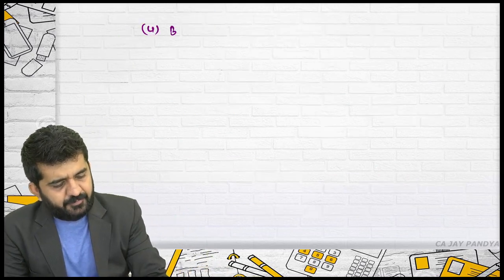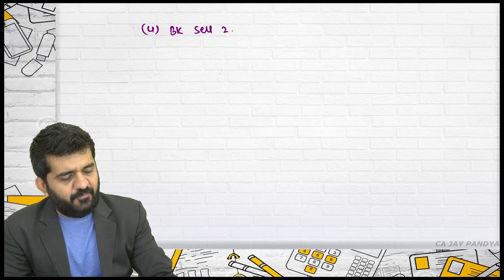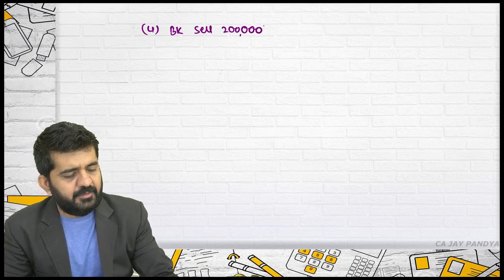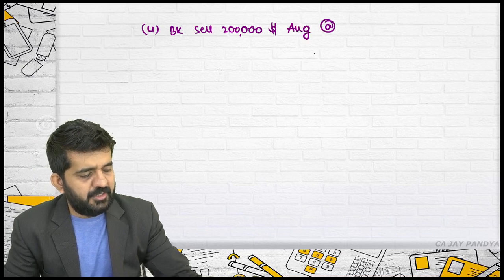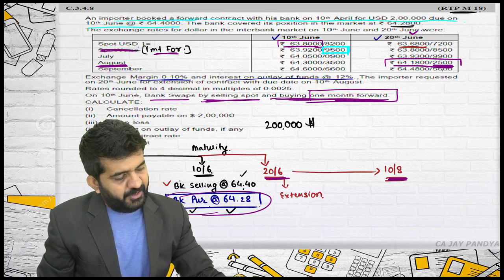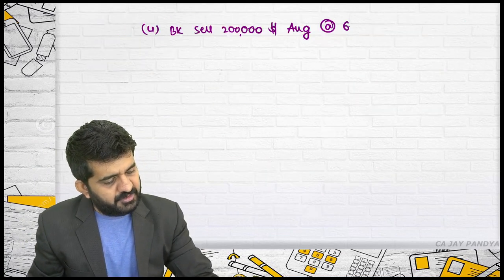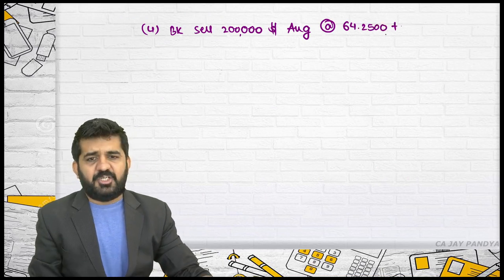So practically the bank will enter into selling of $2 lakh for August at the rate of 64.2500, plus margin money if any.